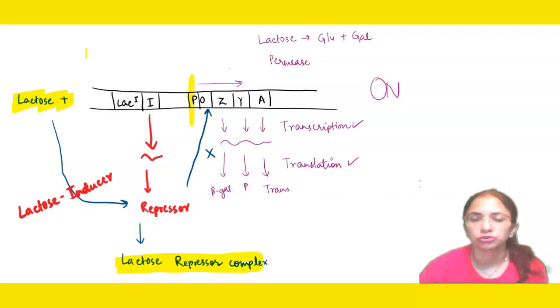So please go through all the illustrations again, because when a question will come, illustrations are very important. Don't think that you will write text and you will get the full marks. You need to draw illustration for explaining the cases where lactose will be absent, what will be there. If lactose is present, what will be there, right?